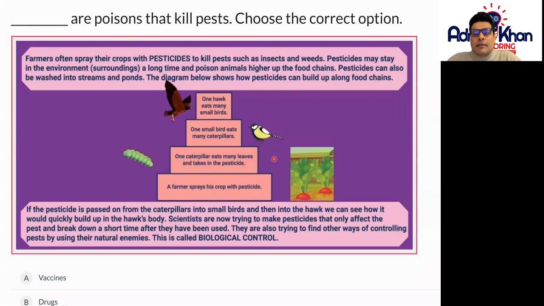If the pesticide is passed on from caterpillars into small birds and then into the hawk, we can see how it would quickly build up in the hawk's body. Scientists are now trying to make pesticides that only affect the pest and break down a short time after they have been used. They are also trying to find other ways of controlling pests by using their natural enemies. This is called biological control.